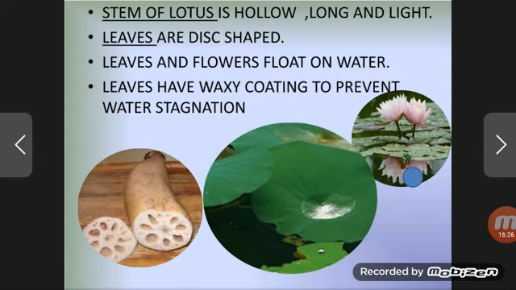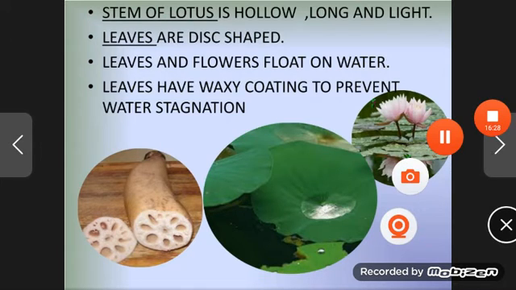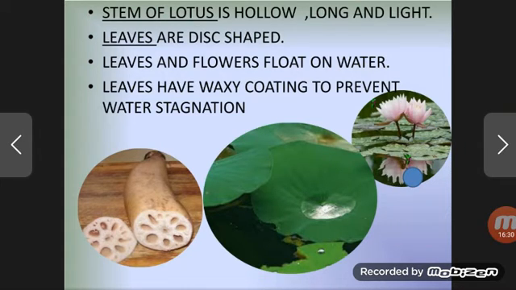Hollow means empty from inside, long, and light weighted. Leaves are disc shaped, as you have seen when you draw a picture of a lotus. Both the leaves and the flowers float on water, as we have seen.